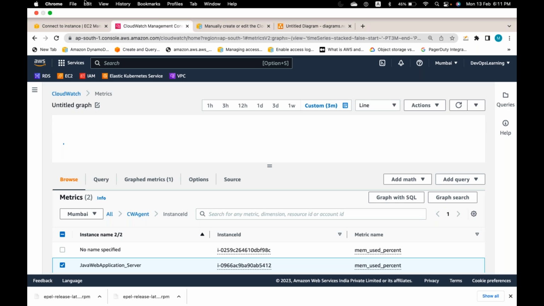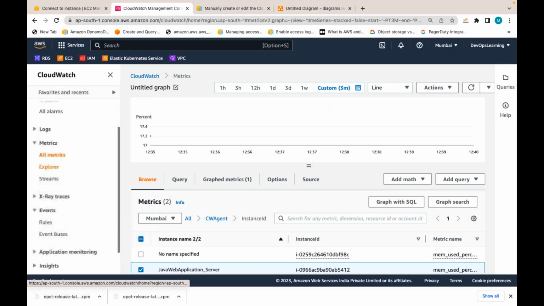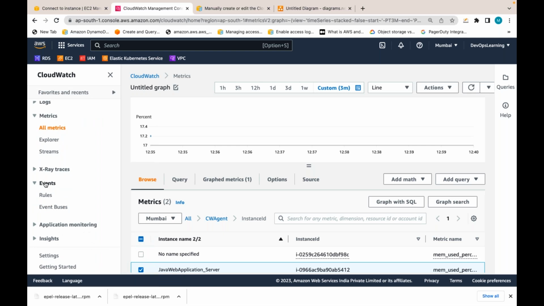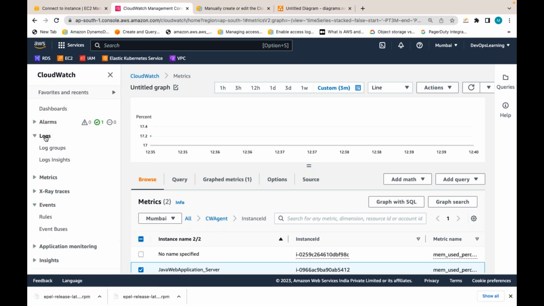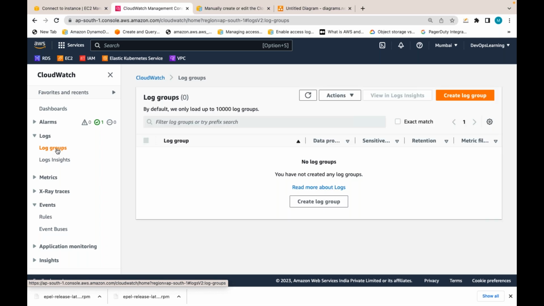Now, CloudWatch can do one more important thing. CloudWatch can gather the logs, the way it is gathering the metrics. What type of logs? That can be your system logs, or that can be your application logs.